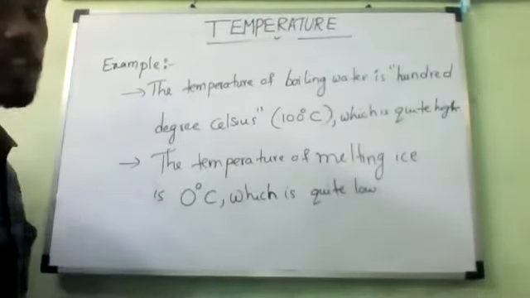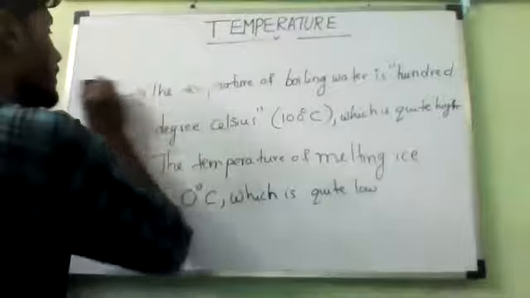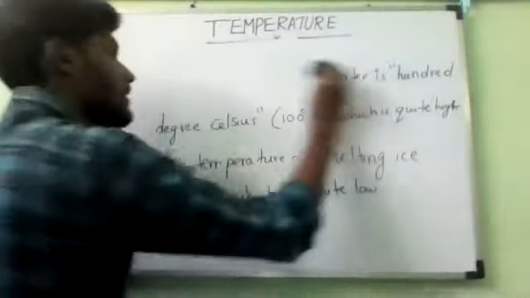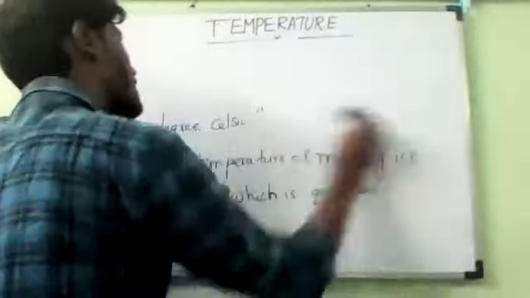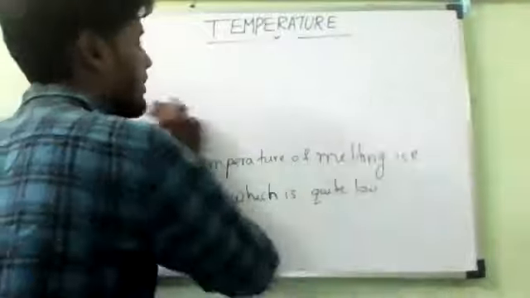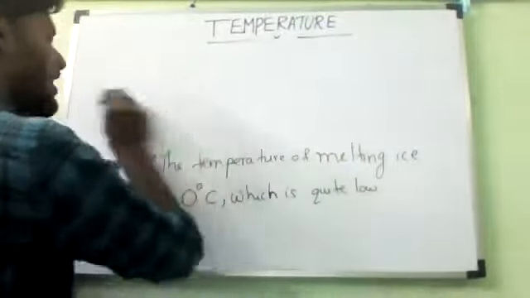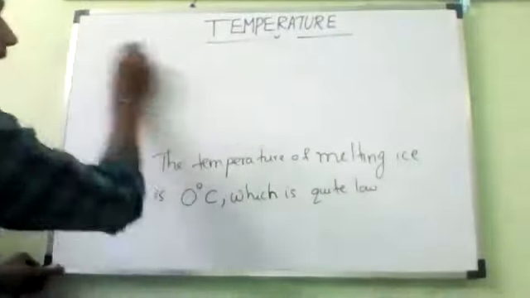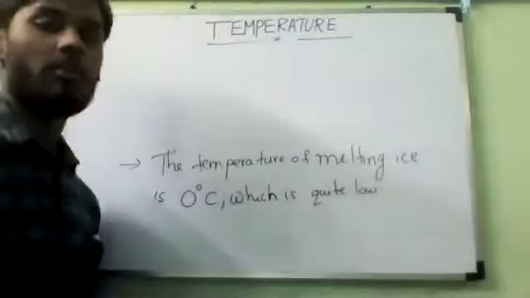The common unit of temperature is... Later we will study the types of thermometers, and there I will tell the scales.